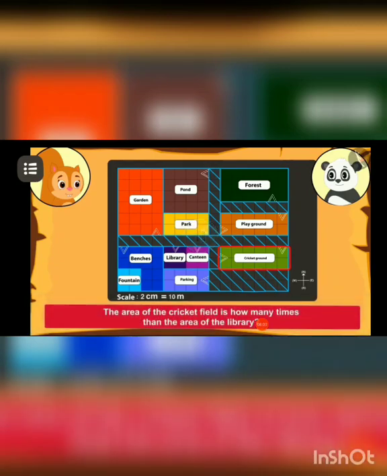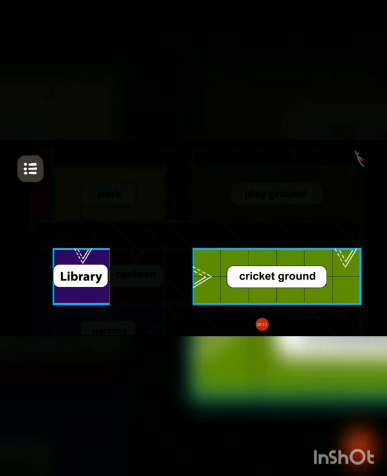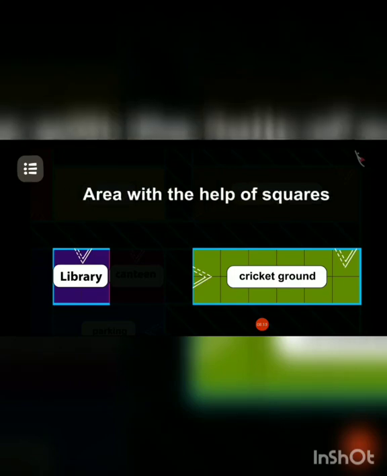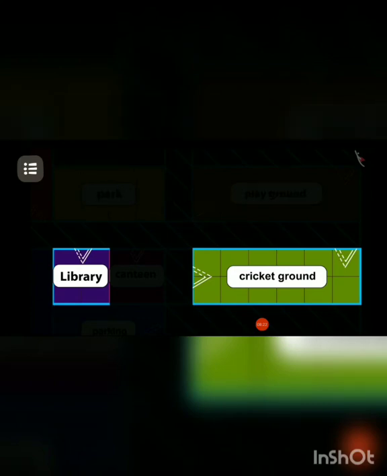Area of the cricket ground is how many times that of the library? Come, let's help Chanda to find the answer. Kids, do you remember the process of finding the area of any given place using the method of squares? In this process, okay, so counting square method we already know. Everybody, counting square method, we knew this method in previous videos.